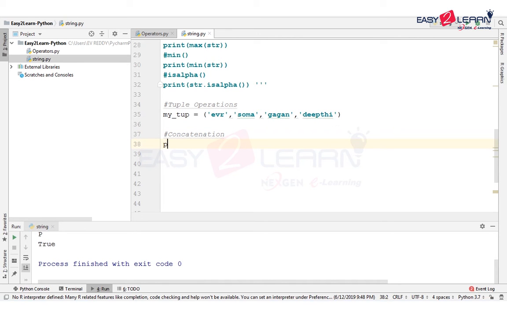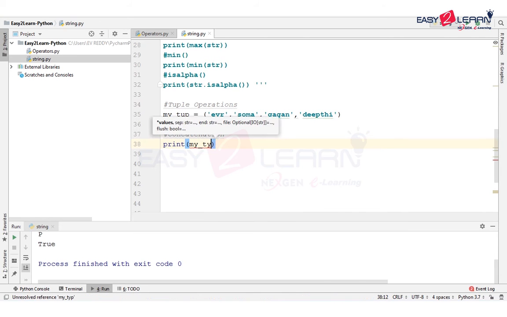When we talk about tuple concatenation, you can directly print the concatenated result. But one thing you need to keep in mind is that while you are concatenating, you need to be sure of what you specify as the second tuple. Let's say you put my tuple plus, and here you need to be sure that you are specifying the second tuple. So you need to be sure what you specify inside the parentheses. Let me enter Venkat into this.